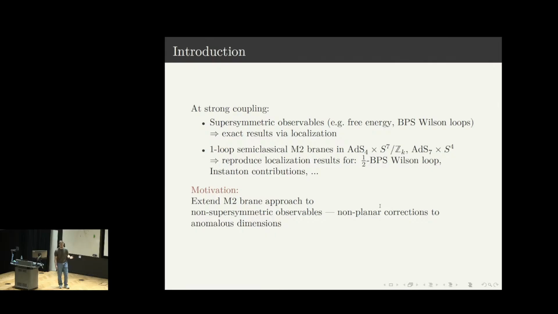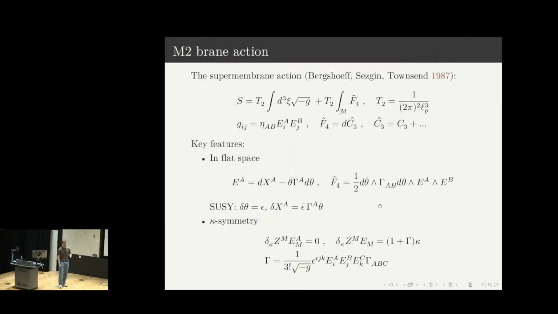the result is known on the gauge side, which is the 1/2 BPS Wilson loop, and then I'm going to explain how to apply this logic to anomalous dimensions. So let me start by reviewing the action for a supermembrane.